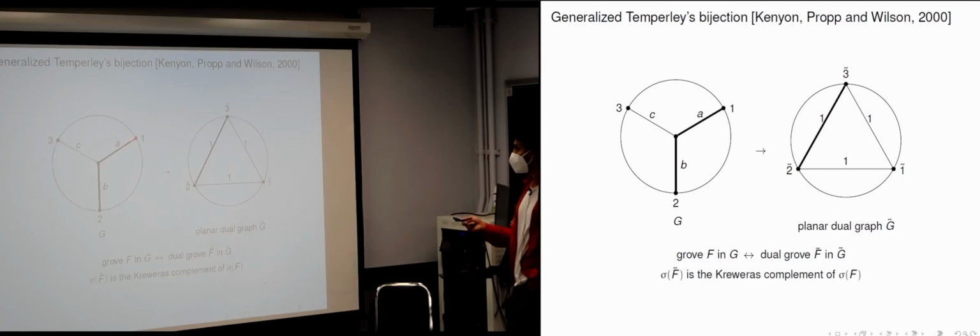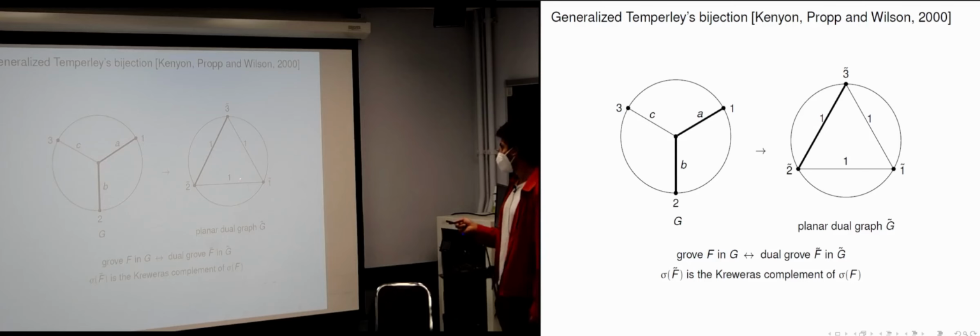So suppose you start with a grove on this network like this. Associated to it is a grove on its planar dual network. So what is the planar dual network? This is a graph whose vertices correspond to faces of the original network. So this network has 3 faces, so there are 3 vertices labeled 1 tilde, 2 tilde, and 3 tilde around the boundary, but you could possibly have interior vertices as well.